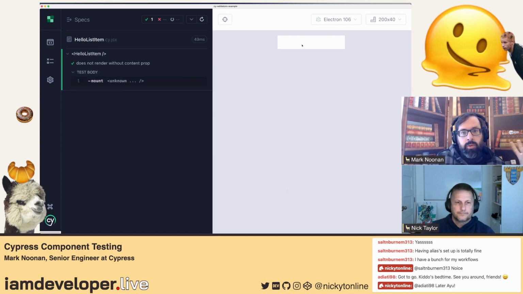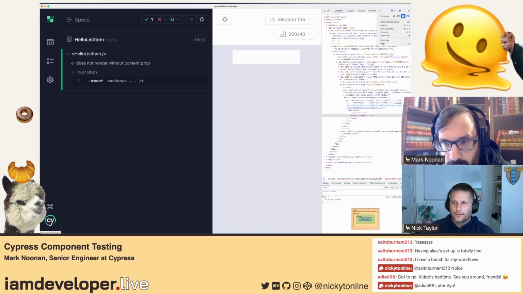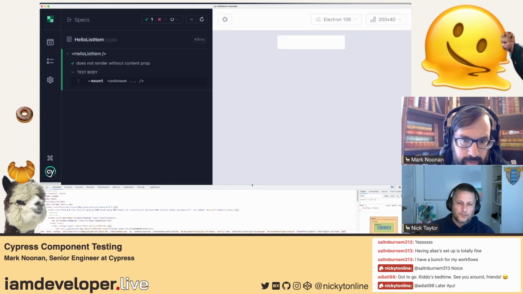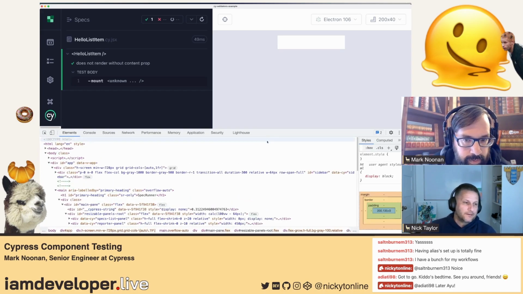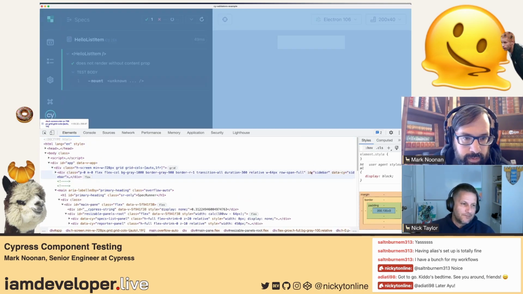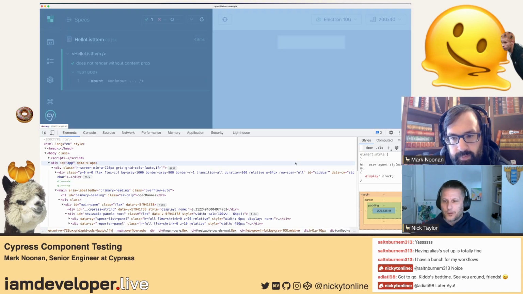So if you click into that with DevTools, you'll see only what Cypress provides. This is also just for folks that might not have used Cypress that much, because it's in the browser, you get the dev tools, which I've always found pretty valuable with end-to-end testing. But obviously, it's available with component testing too, so that's pretty cool.